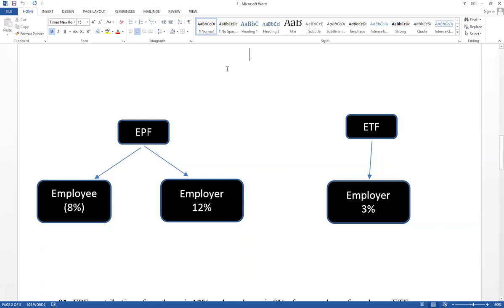We are going to discuss how to prepare financial statements for sole proprietorships. Under A level, we have discussed there are 4 organizations: sole proprietorships, partnerships, company, and not for profit making organization. You have to know how to prepare financial statements for each and every organization.